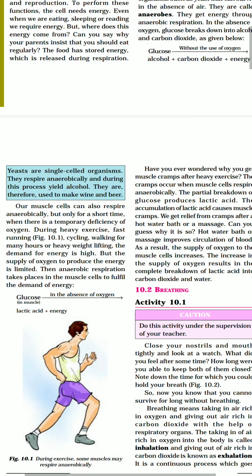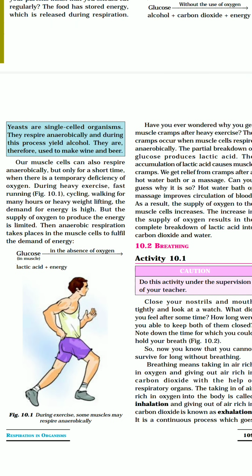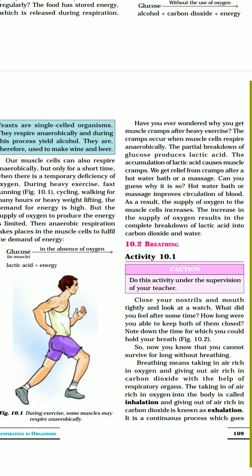There is one more type of respiration which takes place in our muscle cells, and that takes place during heavy cycling. As you can see, in this case, glucose gets converted into lactic acid plus energy. So, what happens when we do vigorous heavy exercise, cycling, running, jogging, etc.? At that time we do not breathe properly because of exertion. So there is lack of oxygen in our muscle cells. Oxygen is going to the muscle cells but not in proper amount. So the products get changed. Instead of carbon dioxide and energy, they form lactic acid and energy.